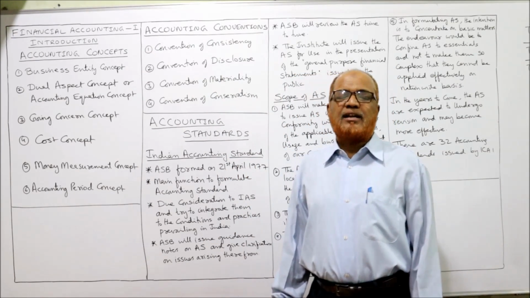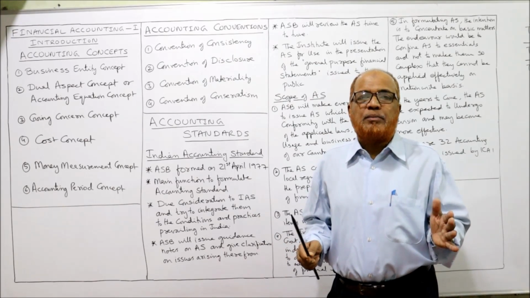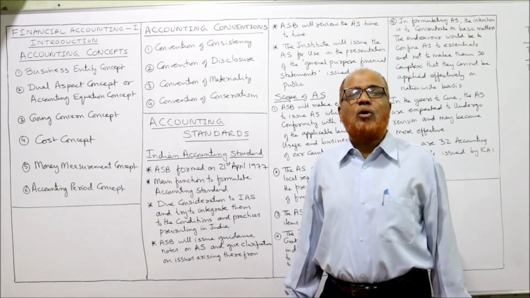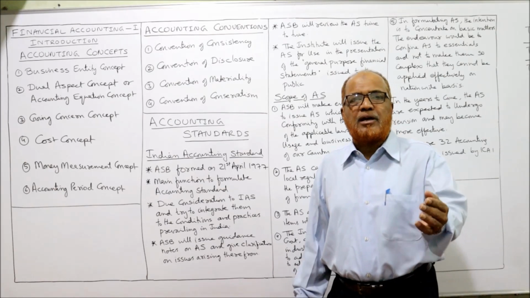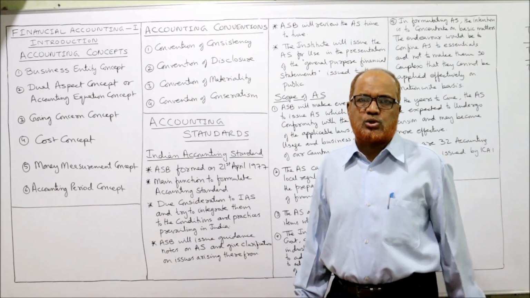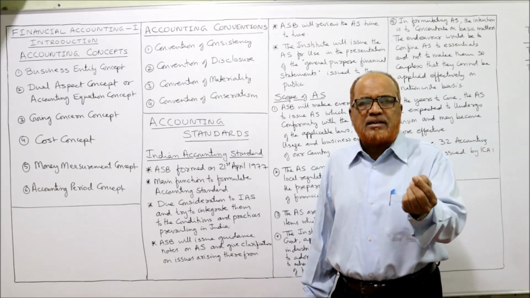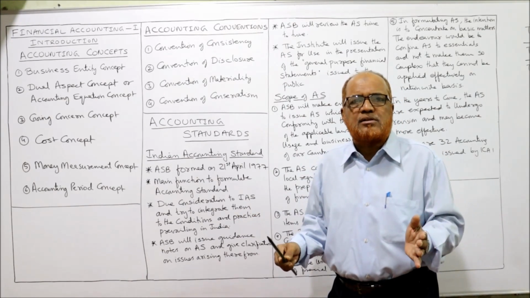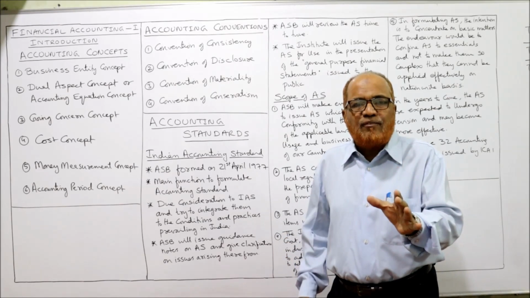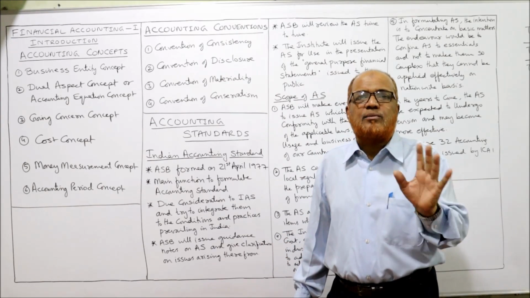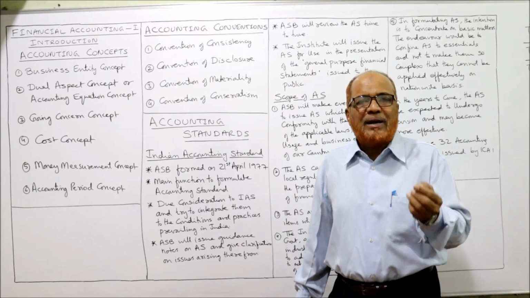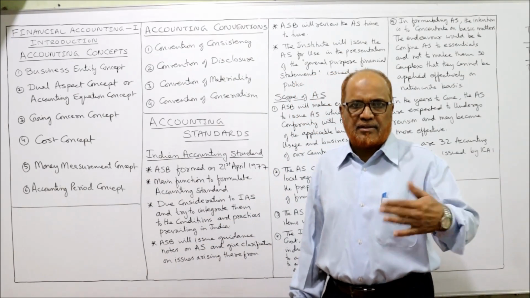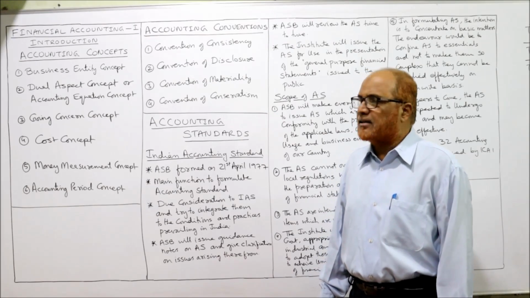Next, convention of materiality. According to convention of materiality, material items should be disclosed. That means the financial statement should not be overburdened by taking all petty items also. The small petty items can be ignored or clubbed with a number of other items. Only significant items, material items should be disclosed. The petty items, insignificant items can be dealt with by clubbing with other items.